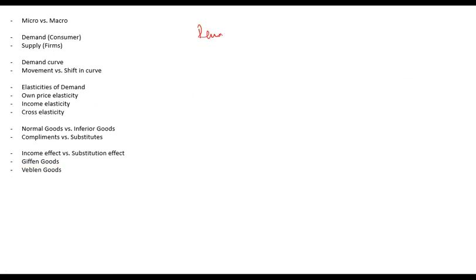Demand comes from the consumer. So what is demand? Demand is the consumer's willingness and ability to consume. By willingness we mean the consumer's willingness to buy or consume something, and by ability we mean that the consumer should have enough money to buy or consume it.